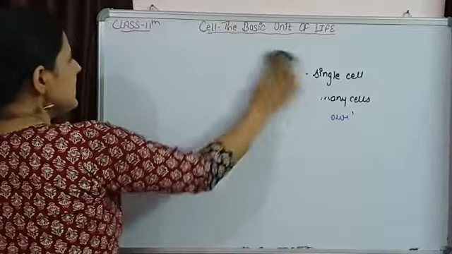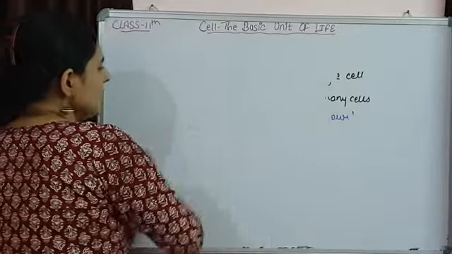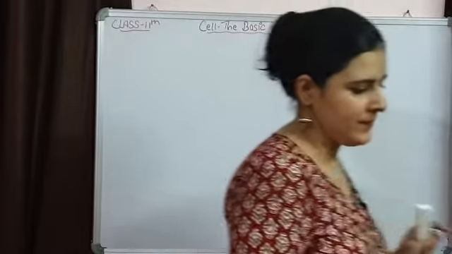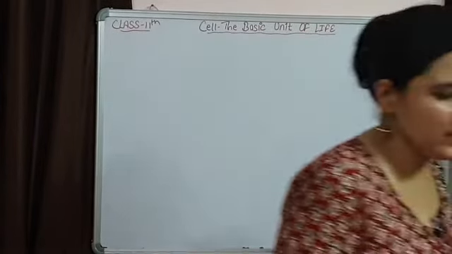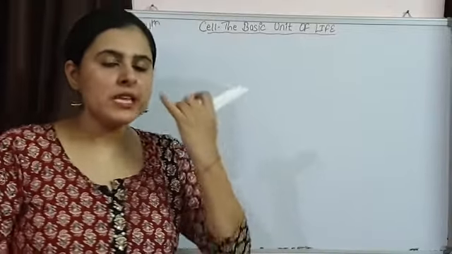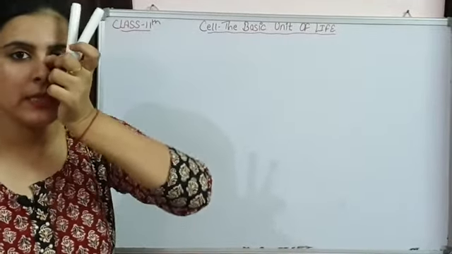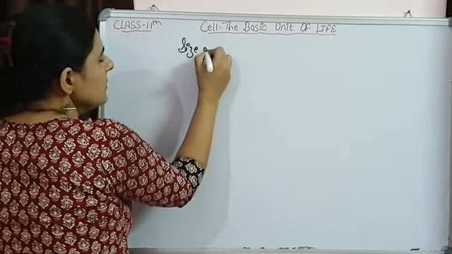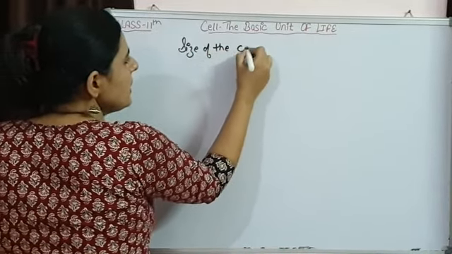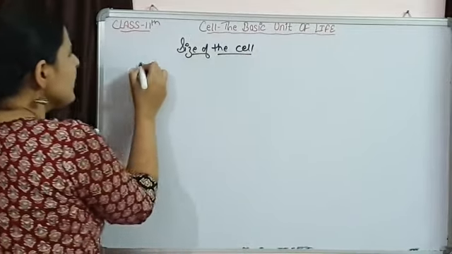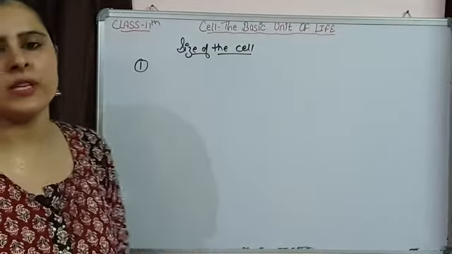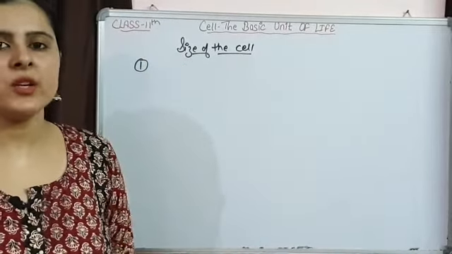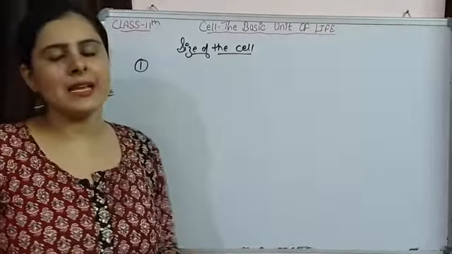Now if we see the shapes of the cell, then the shape and size of the cell is going to vary. All the cells are not going to have the same shape and size. So let's see how the size of the cell is varying, then we will talk about the shape. There are different factors on which the size of the cell depends. What are these factors? The first factor on which the size of the cell depends is